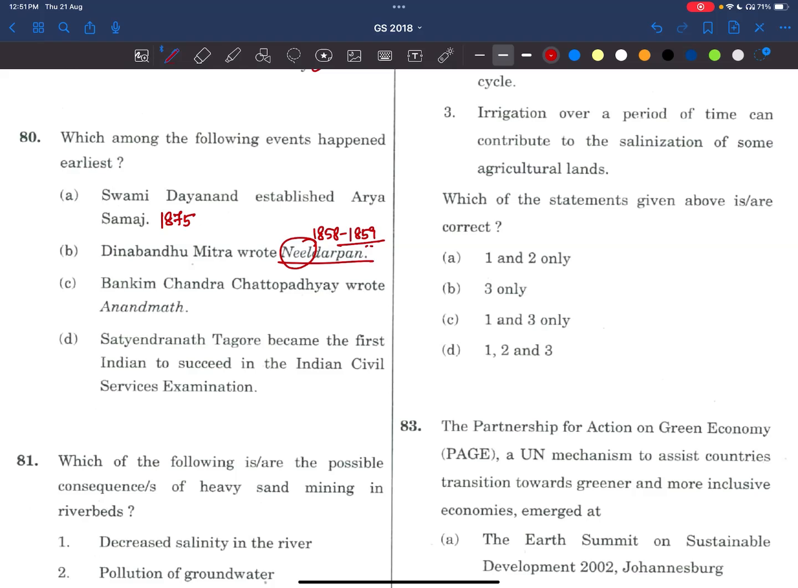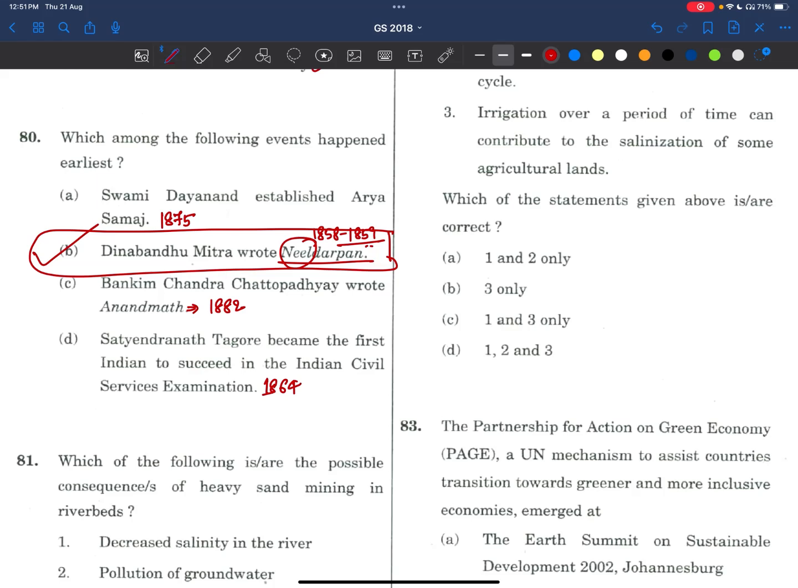Now coming to Anand Math. It was written by Bankim Chatterjee, right? It was written in 1882. Vande Mataram was part of Anand Math. Now see, Satyendranath Tagore became the first Indian to succeed in the Indian Civil Services examination. It is 1864. So what is the earliest? So this answer is B.